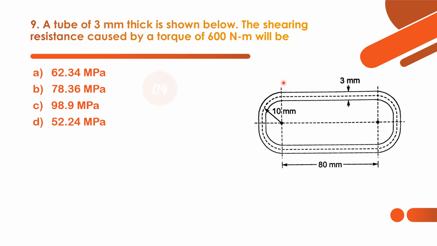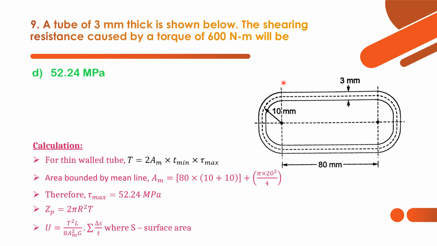Here a different formula will be used. Let's learn about that also. Here the answer is option D, 52.24 megapascal. Now let's see what the concepts and the formulas behind thin wall tubes are.